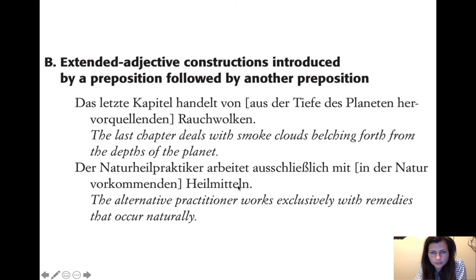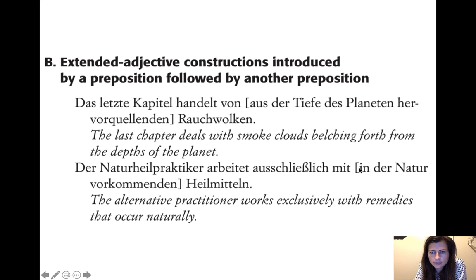Healing, means of healing, Heilmittel, remedies. So the alternative practitioner works exclusively with in nature occurring remedies, which is a little clunky in English, so you say with remedies that occur in nature, or occurring in nature, you could also say.